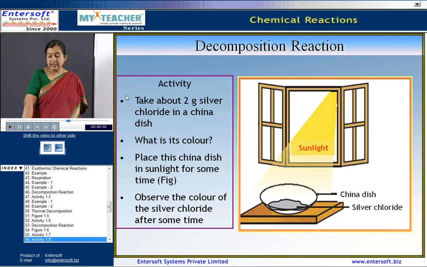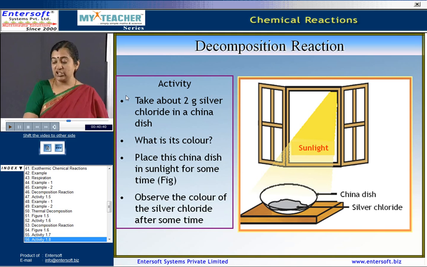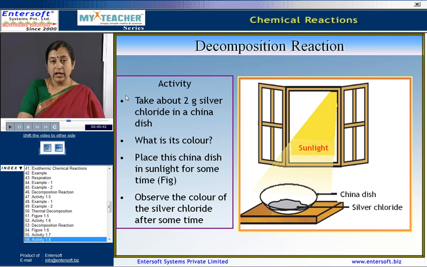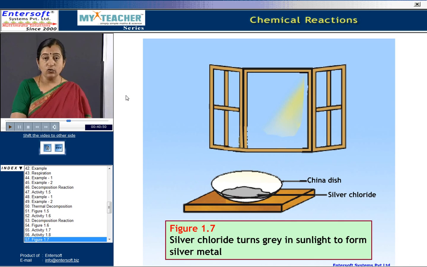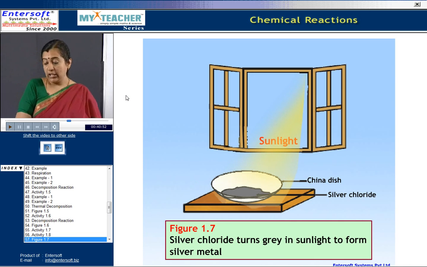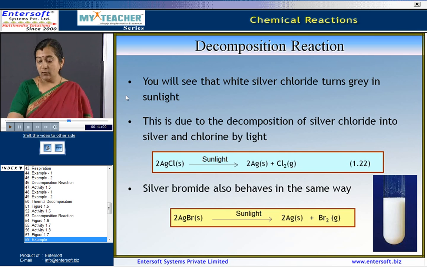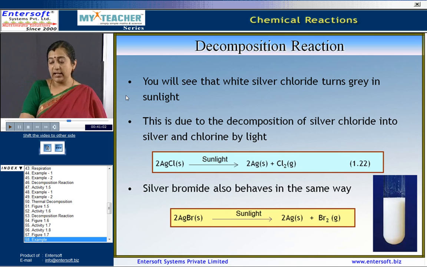Now, let us consider another activity. Take about 2 grams silver chloride in a china dish. Now, what is its color? Place this china dish in sunlight for some time. Observe that the color of the silver chloride changes after some time. The silver chloride now turns grey in the presence of sunlight and forms the silver metal. So, here white color silver chloride has turned into grey in the sunlight.